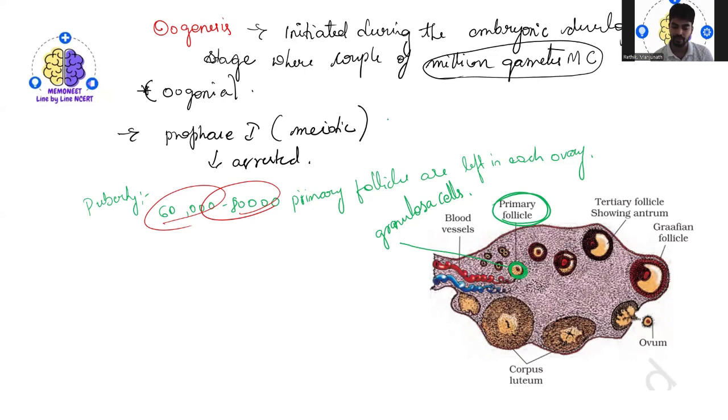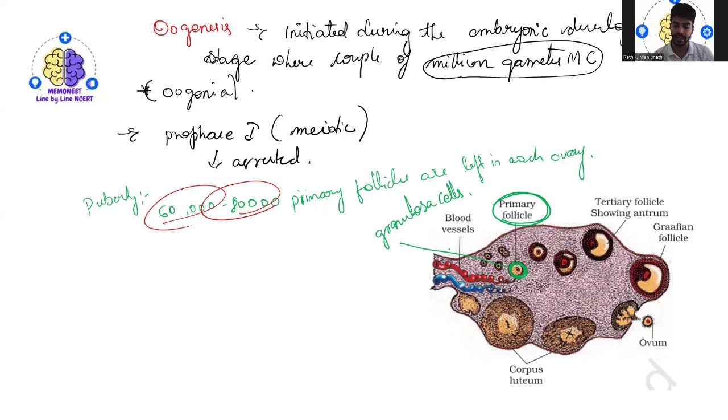This is another very important point. These primary follicles, as I told, get surrounded by more layers of granulosa cells.